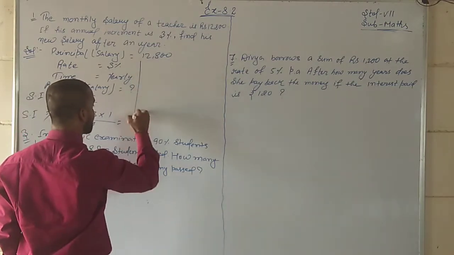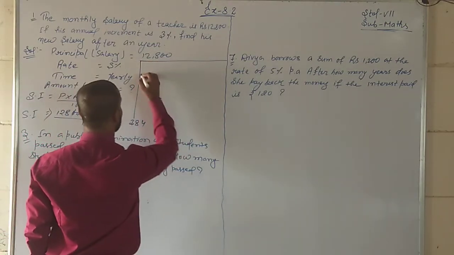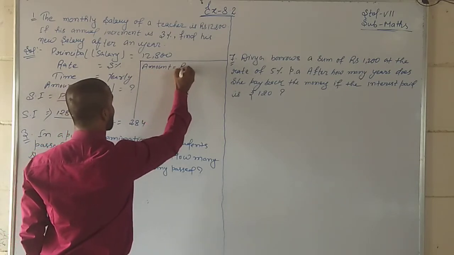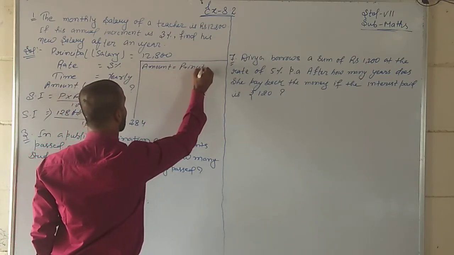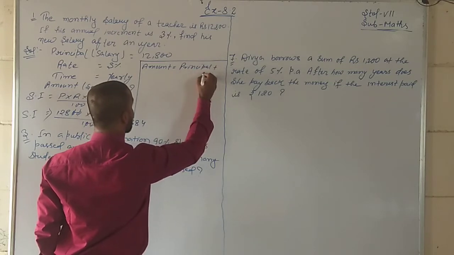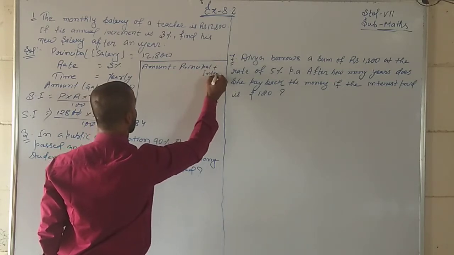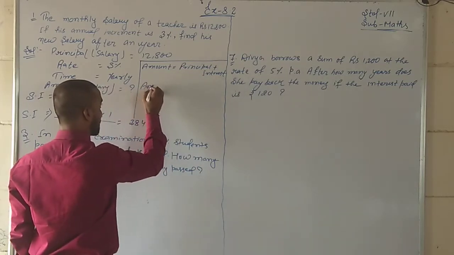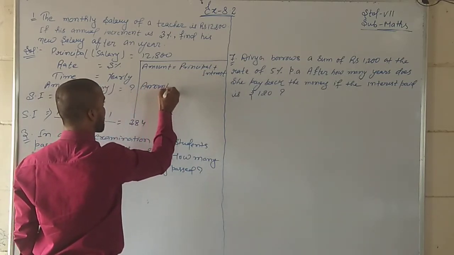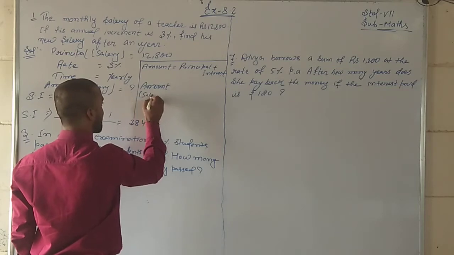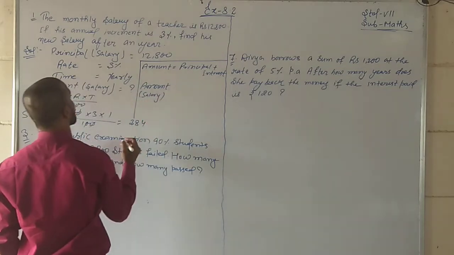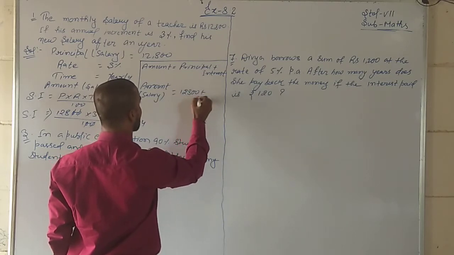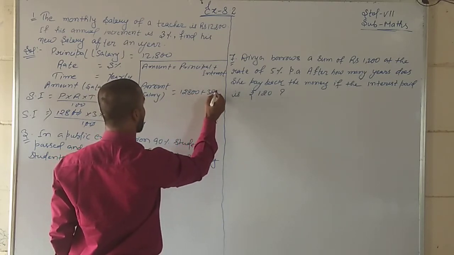Okay students. So what will be the amount? Amount is equal to principal plus interest. Amount means salary after 1 year, so you get 12,800 plus 384.